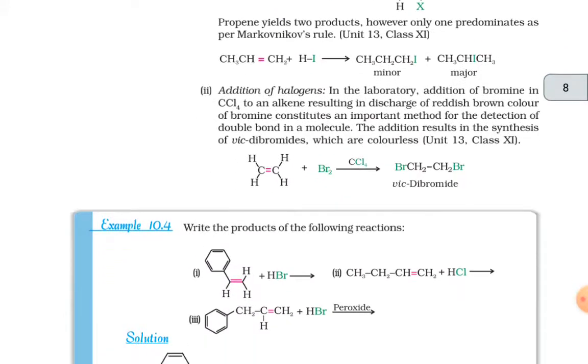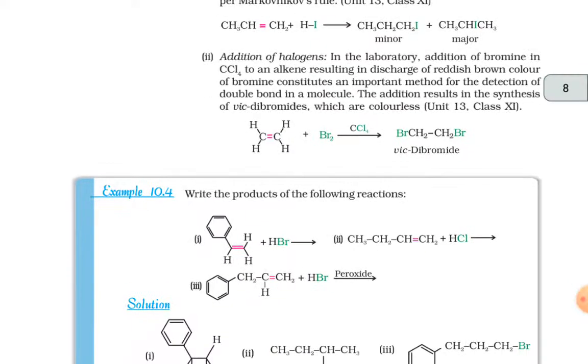Second is the addition of halogens. In the laboratory, addition of bromine in CCl4 to an alkene, resulting in discharge of the reddish brown color of bromine, constitutes an important method for the detection of a double bond in a molecule. The addition results in the synthesis of vicinal dibromides, which are colorless. In this reaction, alkene plus Br2 in the presence of CCl4 gives out vicinal dibromides.